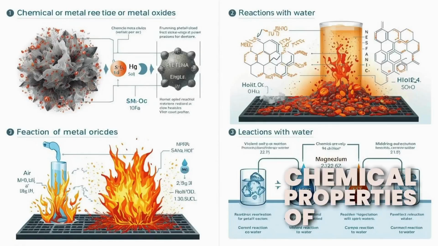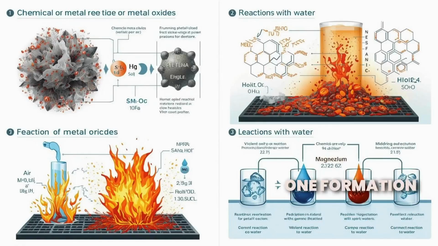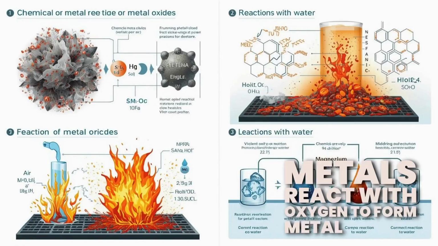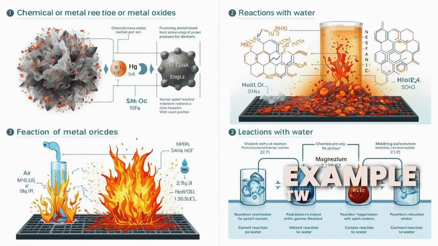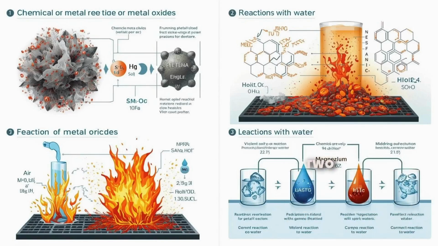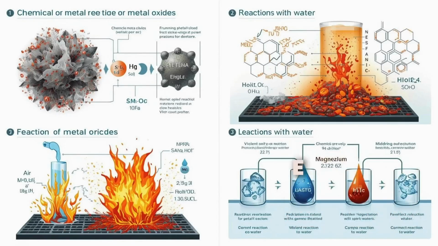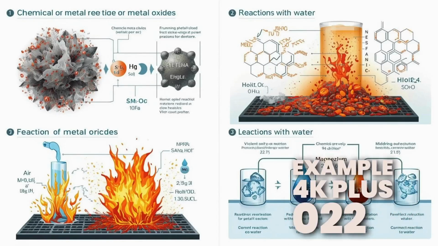Chemical properties of metals. 1. Formation of oxide. Metals react with oxygen to form metal oxides. Example, 2Mg + O2 = 2MgO. 2. Reaction with air. Metals like potassium react vigorously forming oxides. Example, 4K + O2 = 2K2O.